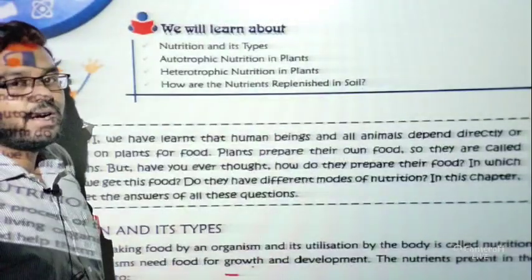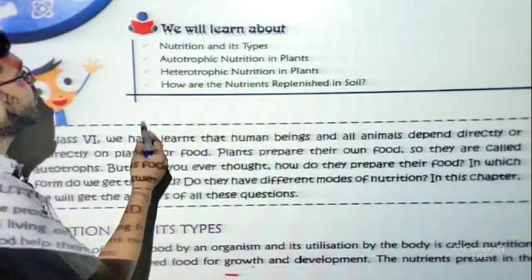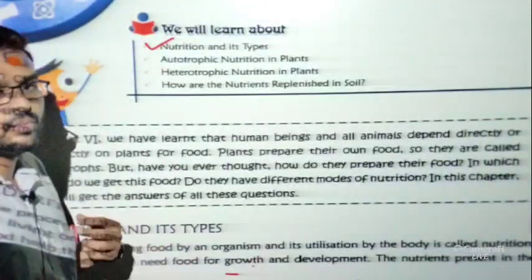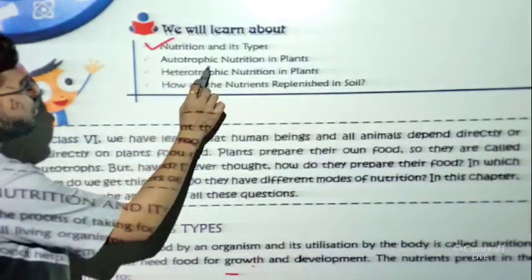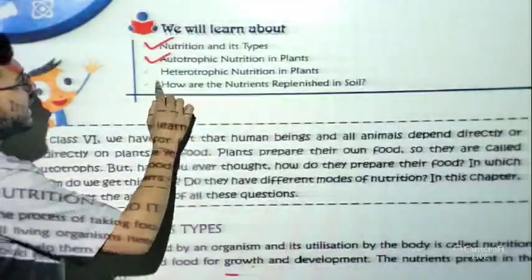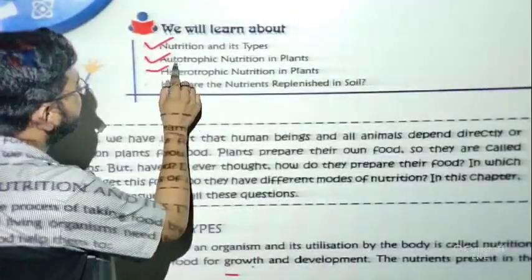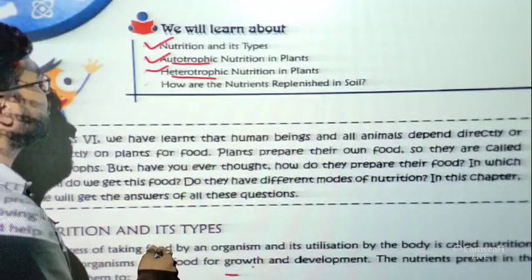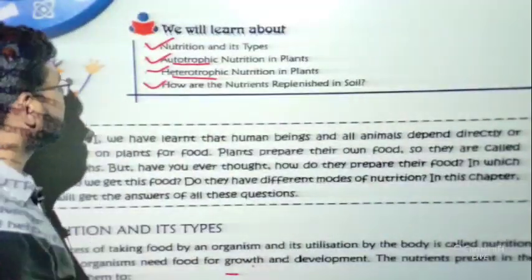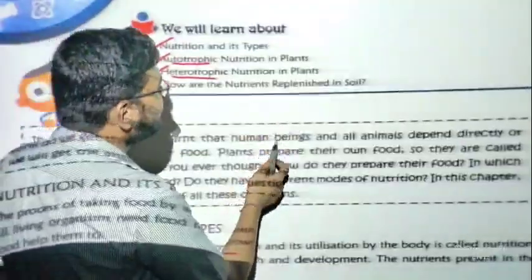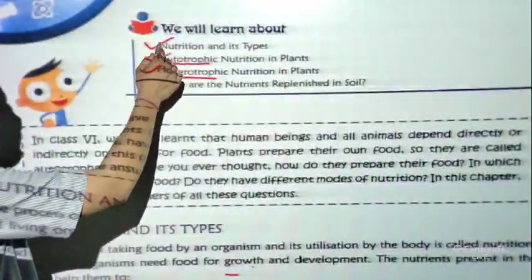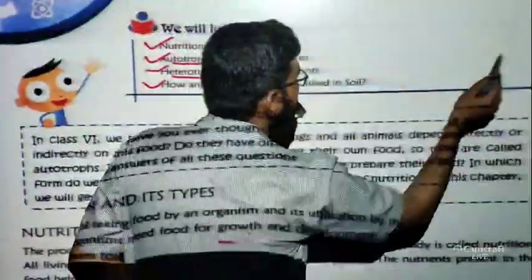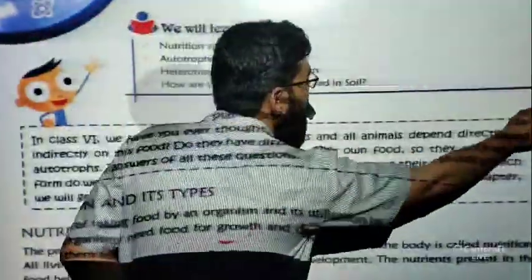Now let me tell you what we are going to discuss in this chapter. We will learn about nutrition and its types. That means how many kinds of nutrition there are: autotrophic nutrition in plants and heterotrophic nutrition in plants. Two types of nutrition we are going to discuss. And then lastly, how nutrients are replenished in soil. So these are the four topics that we will discuss throughout the chapter. Let us discuss one by one.